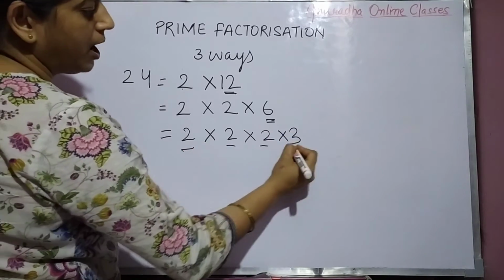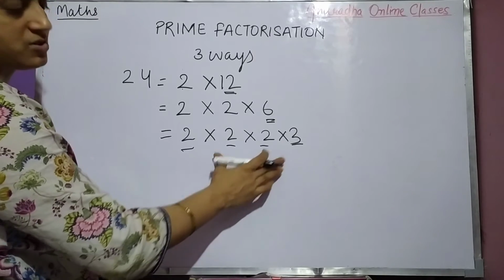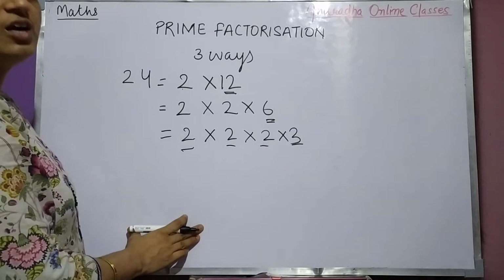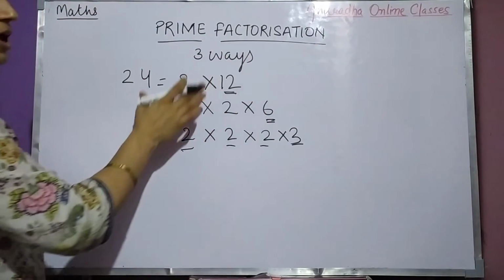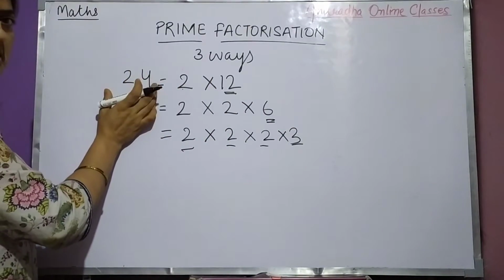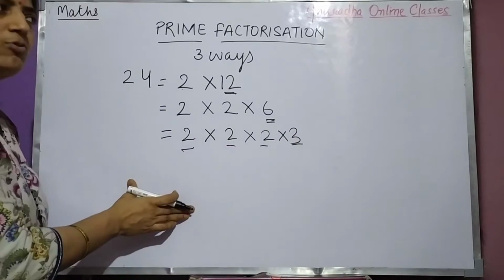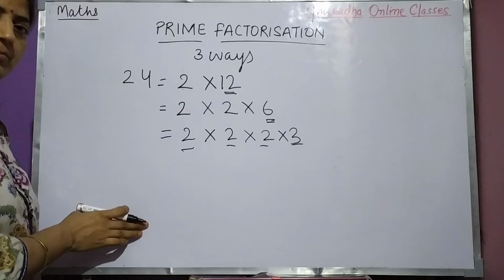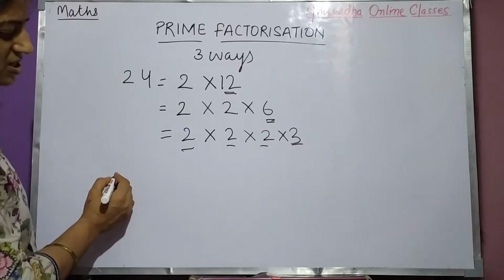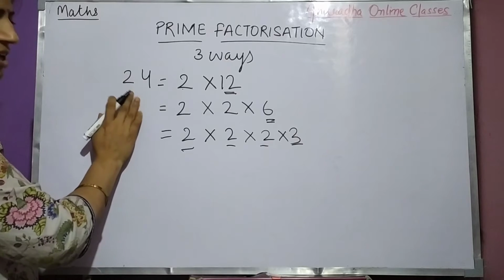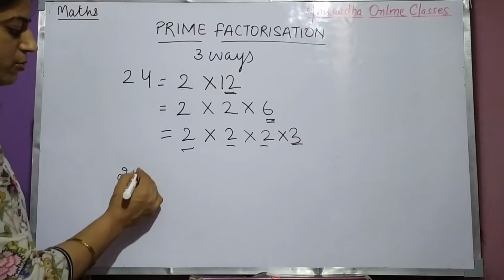Now these all are prime factors. These all are prime numbers. It cannot be further divided. So what is prime factorization, understood? When we split a number into its prime factors, then that is known as prime factorization. Clear? One more example. This only we can do in another way also, like 24.